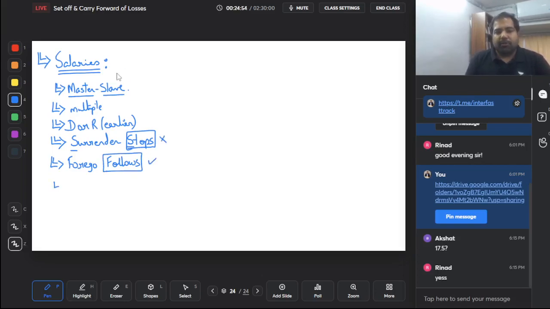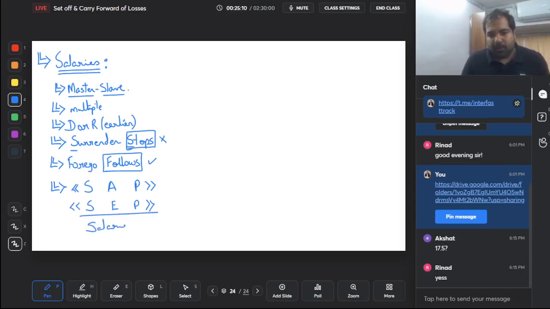Guys, the biggest shortcut for the salaries chapter is SAP minus SEP. What is this? We'll see very soon, but this is SAP minus SEP. If you get these 3 or these 6 numbers, you will get your answer mostly in the exam. This is salaries which will be taxable. Let's start with SEP first, guys. What is SEP? SEP are 3 deductions and only 3 deductions which are given under the head of salaries. You already know house property, guys, 3 deductions. You already know capital gain, 3 deductions. Same way here also, SAP and SEP, only 3 deductions that are SEP. Let's first understand what is S.